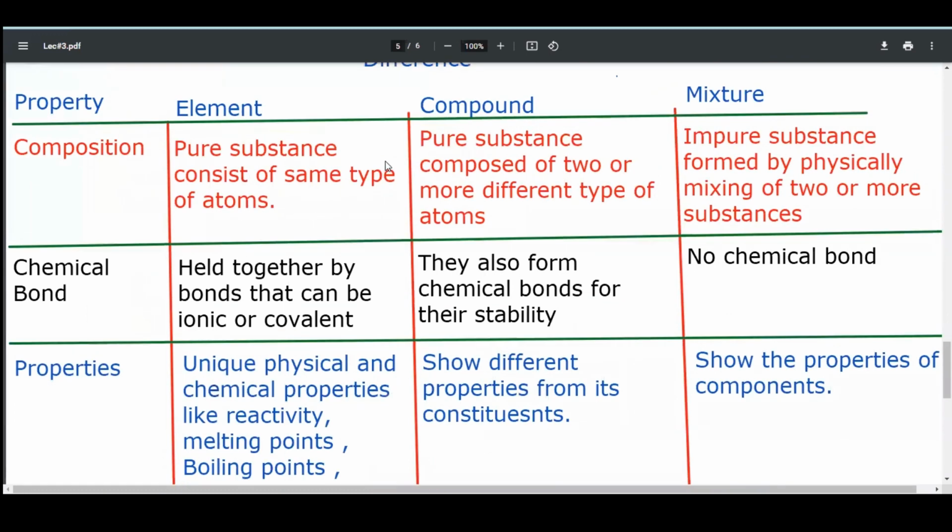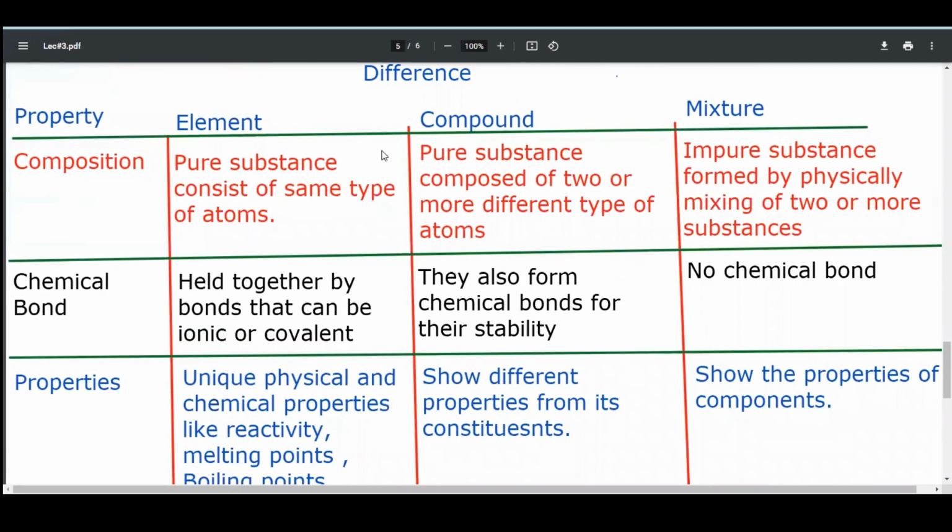First one is composition, which we discussed in detail. Pure elements are pure substances that consist of the same type of atom. Compounds are also pure substances. They are pure because after combining they become a new substance. They do not retain the properties of their elements. They consist of two or more different types of atoms, while mixtures are impure substances. They are formed by physically mixing two or more substances.